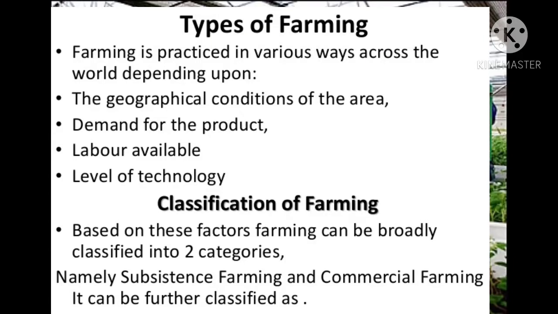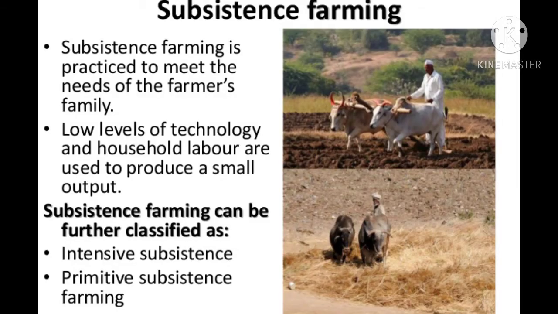Students, on the basis of produce, labor and level of technology, farming can be classified into two broad categories. First is subsistence farming and second is commercial farming. What is subsistence farming? This is a system of farming where the farmer grows crops and keeps livestock for the needs of his family only.